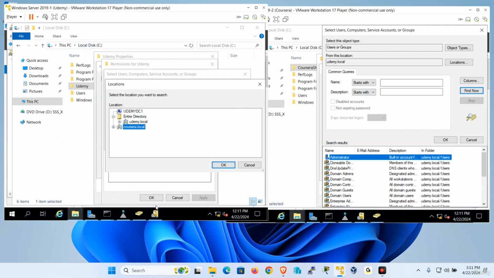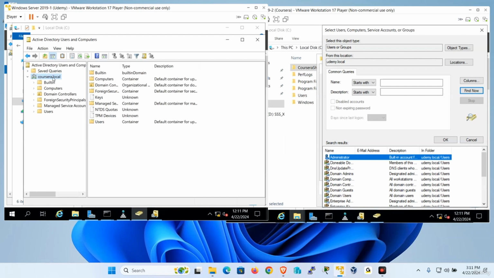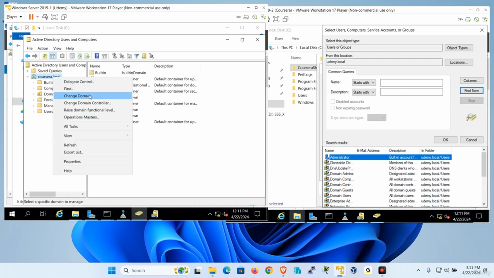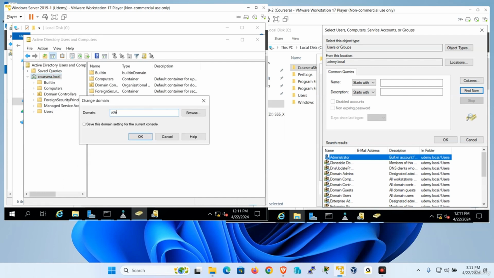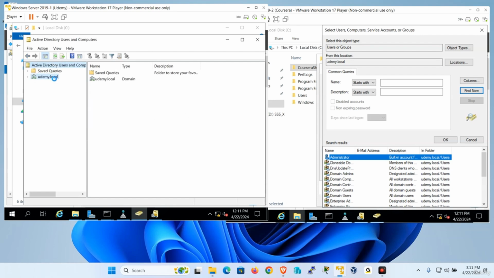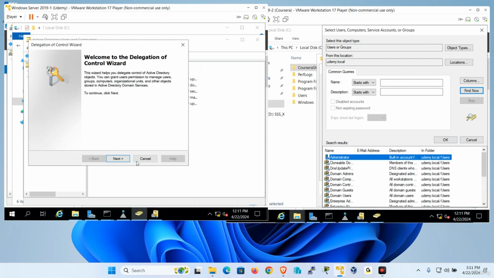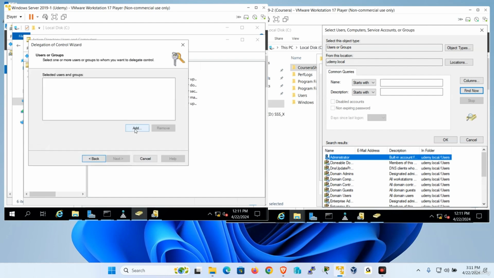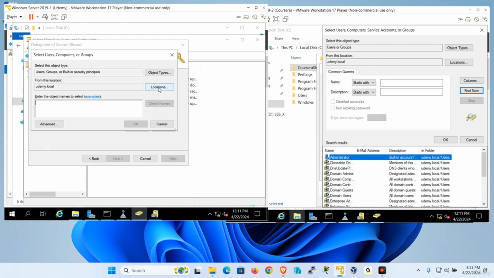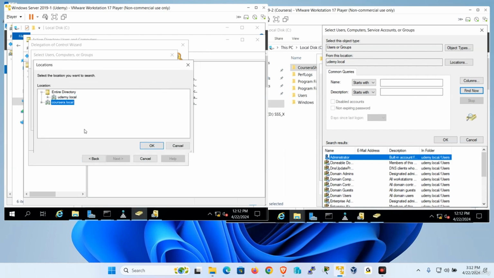What's another thing I could do because of the trust is there? If I go back to my own domain, which is Udemy, change domain, back to Udemy.local, and I right click on my own domain and I choose delegate control and I go next and I say, I want to delegate control to another organization to manage my environment, add location. I do see Coursera. All right. You see that? Okay, good.